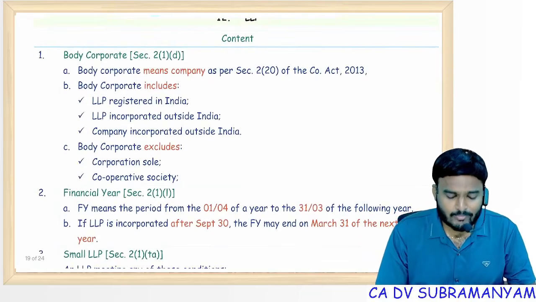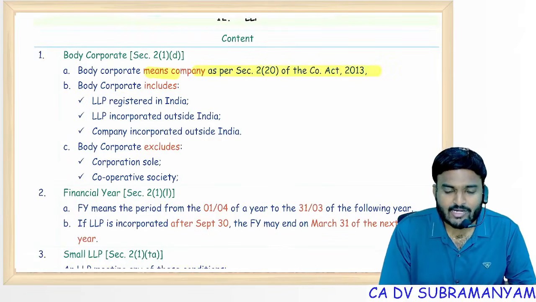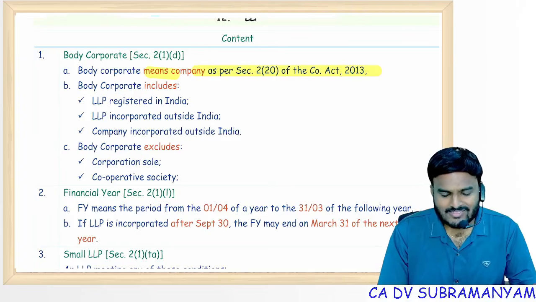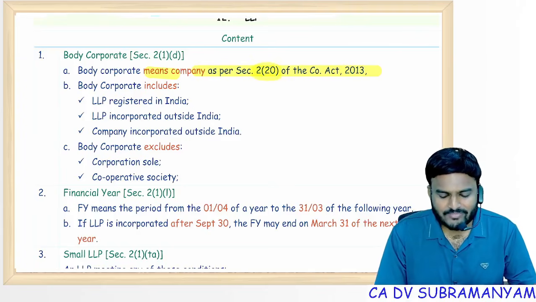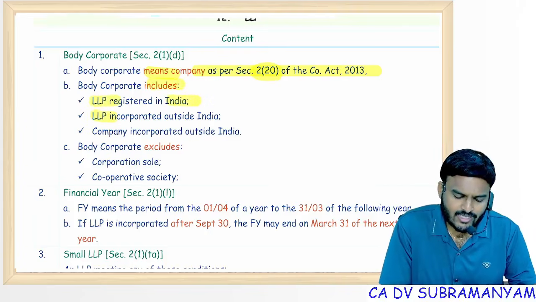LLP, body corporate definition. Body corporate means a company incorporated under the Companies Act, simply, a company as per Section 2 clause 20. It includes an LLP registered in India, an LLP registered outside India, and a company incorporated outside India.